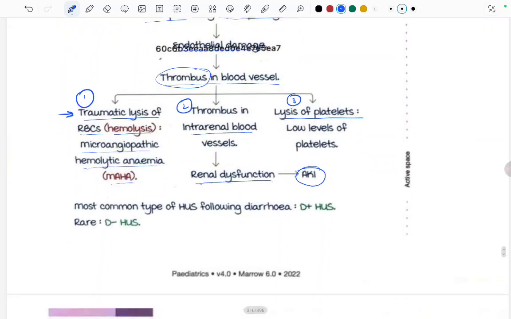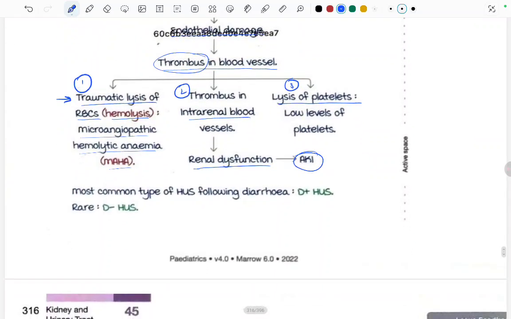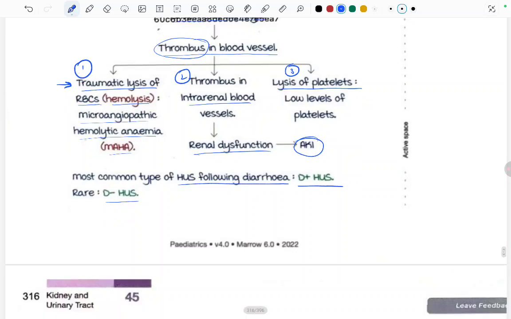The most common type of HUS following diarrhea is D plus HUS. Rare is D minus HUS. D plus is hemolytic uremic syndrome with diarrhea, and this is the most common type.